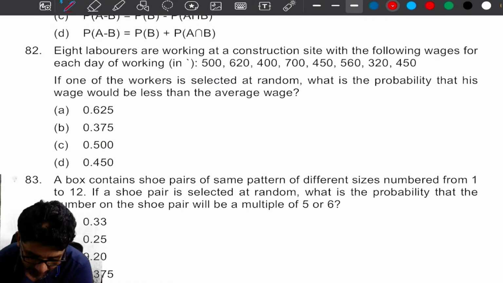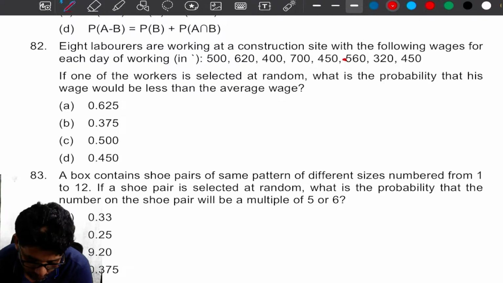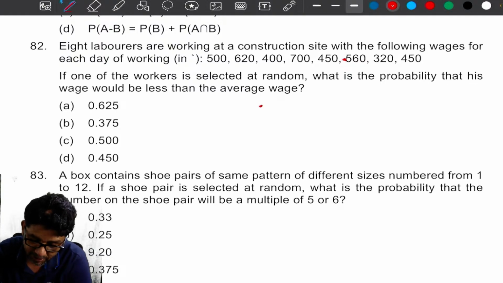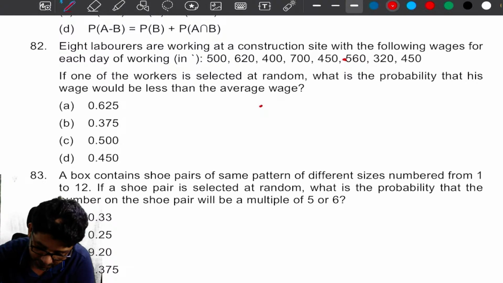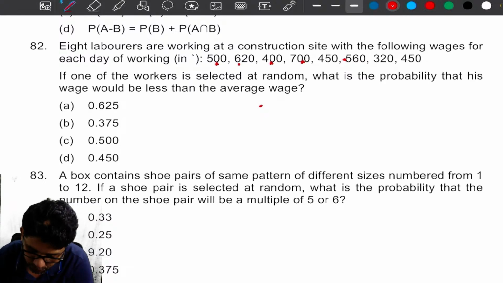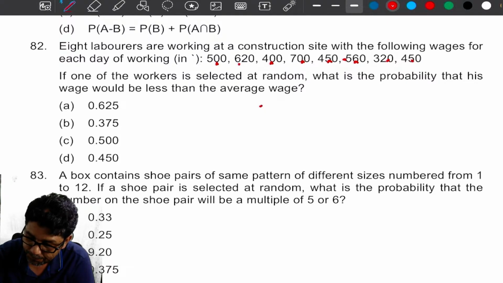Okay. 8 laborers are working in a construction. Which are the following wages? If one of the workers is selected at random, what is the probability that the wage would be less than average wage? Can you please tell me what is average wages? 500 plus 620 plus 400 plus 700 plus 450 plus 560 plus 320 plus 450. Total how many? 1, 2, 3, 4, 5, 6, 7, 8. 4000 divided by 8. So average is 500.